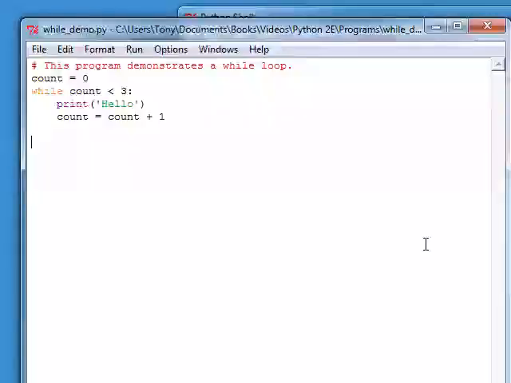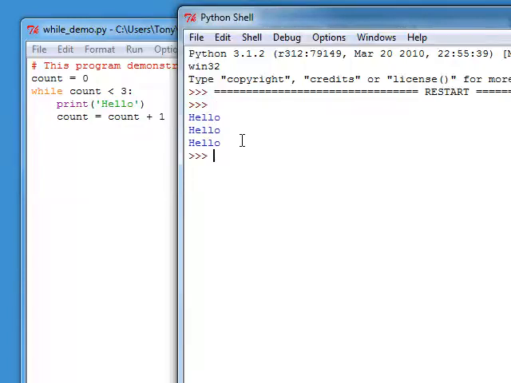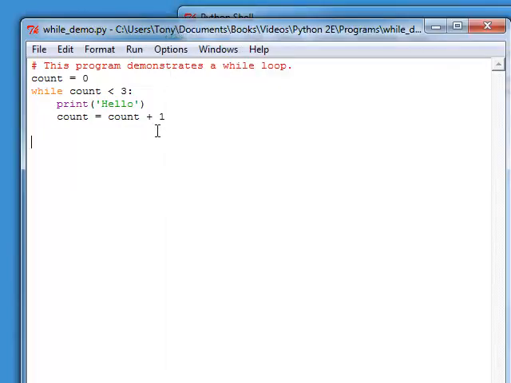Here we have the same code in a Python program. And so if we run this program, we should see the same output that we saw previously. We see hello 3 times. Now we can alter the number of times that the loop executes by changing the value shown here.